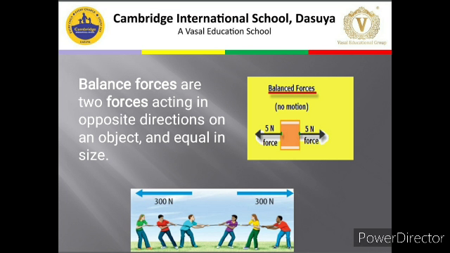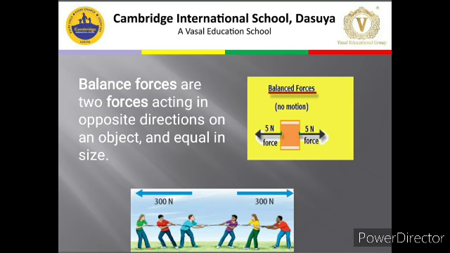In the second picture you can see a few children having a tug of war race, and the force applied by both the teams is 300 Newton. So again it is balanced, so there will be no result, meaning the position is not going to be changed.